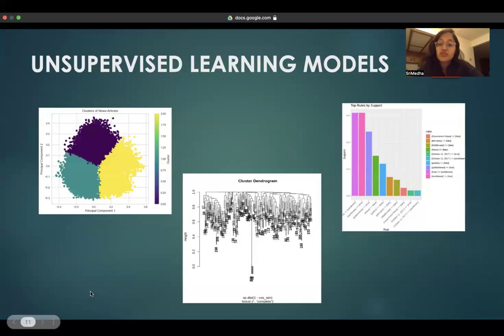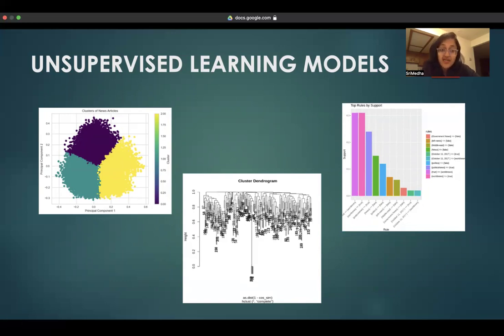Before jumping to the results, I would like to talk a little bit about supervised and unsupervised learning models. Unsupervised learning discovers patterns and structures in data without labels, while supervised learning uses labeled data to train models for predicting or classifying new data points based on known outcomes.